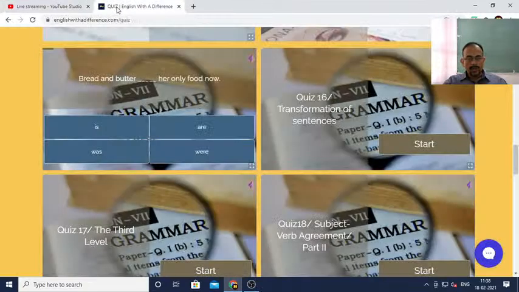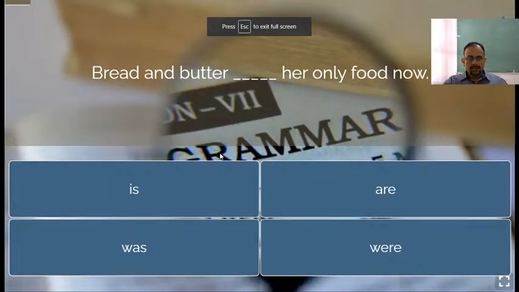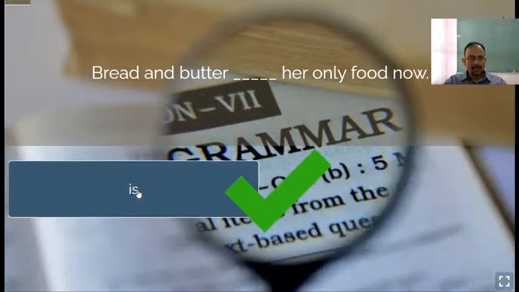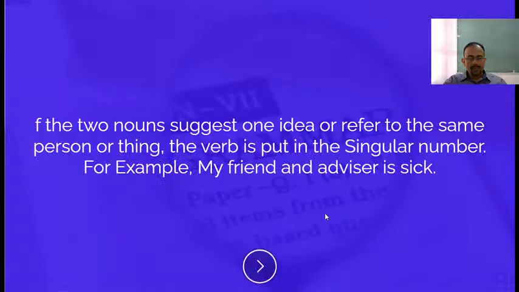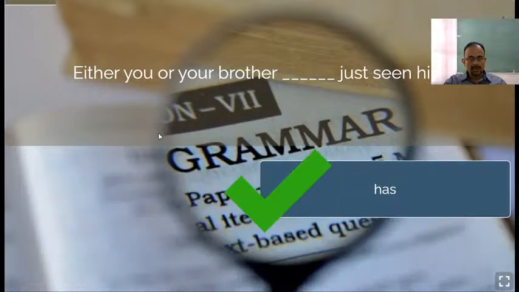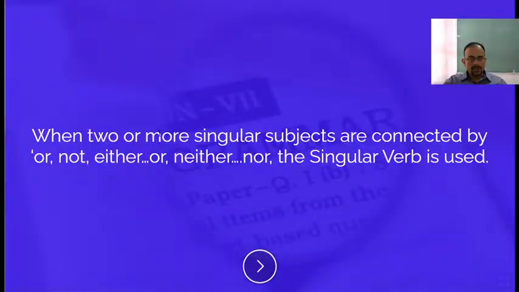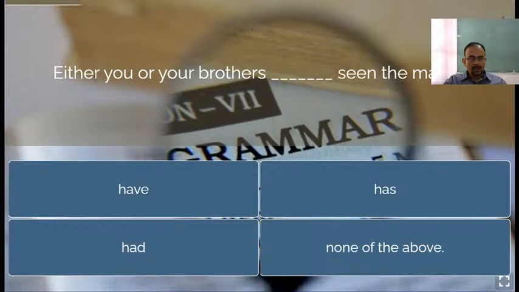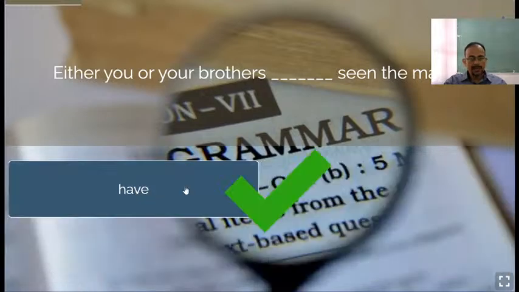So today we are going to complete what we started the previous day. Let's go very quickly over what we have already done. Bread and butter is our only food now. We did this one, then we did this one also. Either you or your brother has just seen him. So we did this one as well. Then either you or your brothers, plural before the verb, so have seen the match.